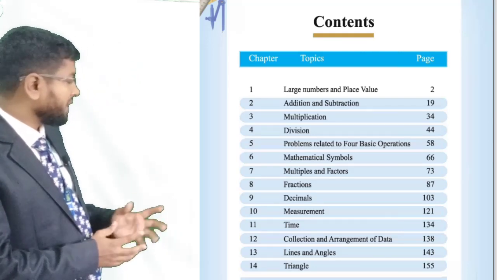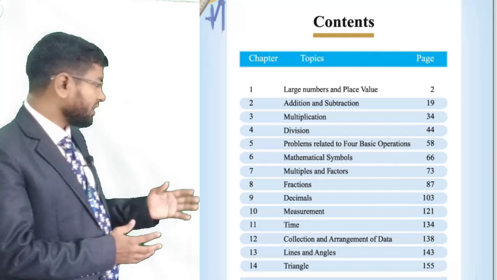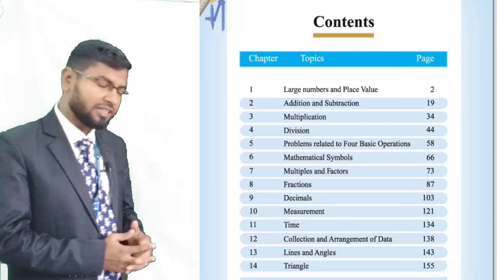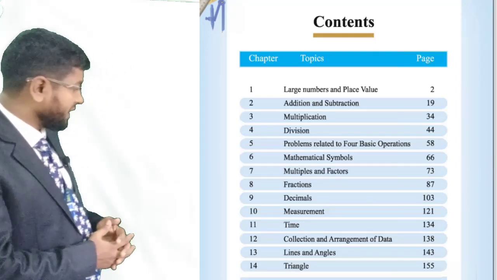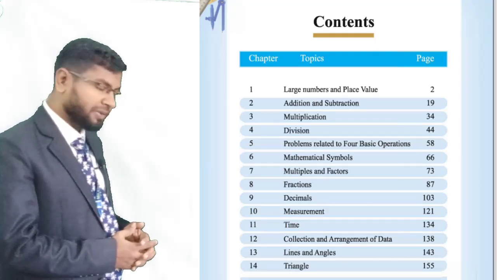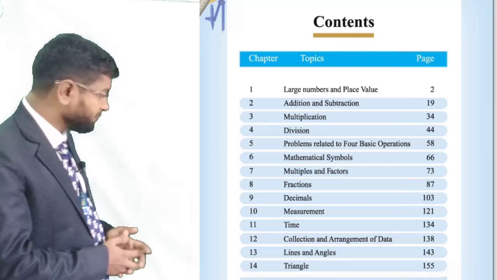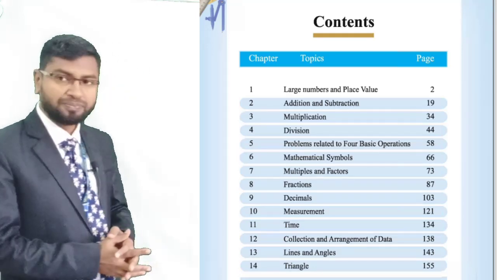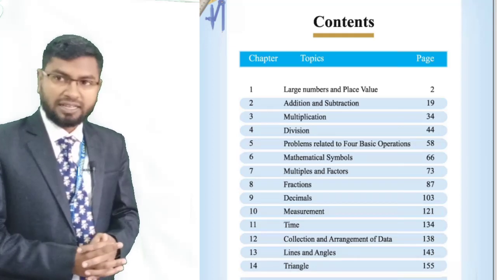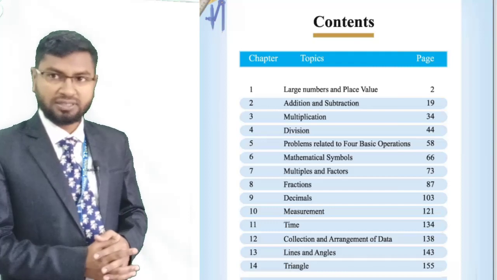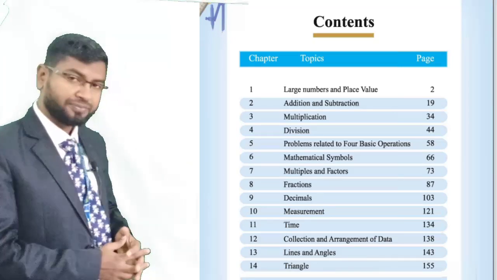Chapter 6. Mathematical sentence. Chapter 7. Multiples and factor. Chapter 8. Fraction. Chapter 9. Decimal. Chapter 10. Measurement. Chapter 11. Time. Chapter 12. Collection and arrangement of data. Chapter 13. Geometry. Chapter 14. Triangle.